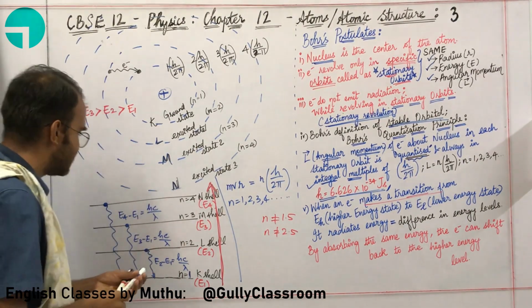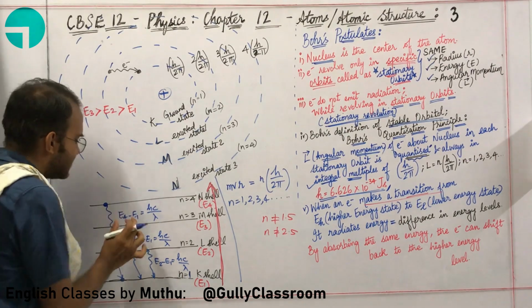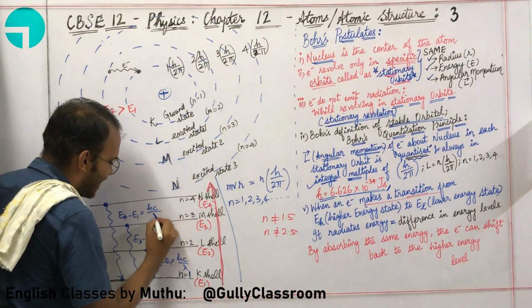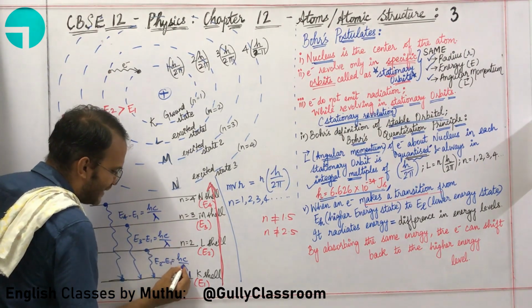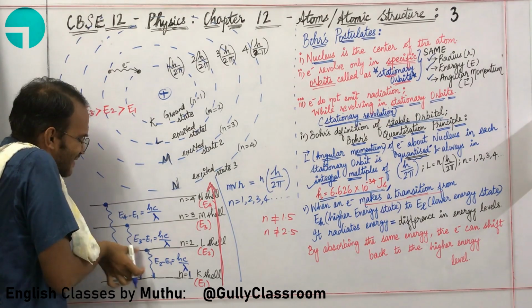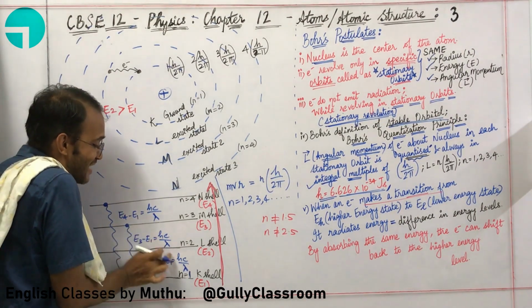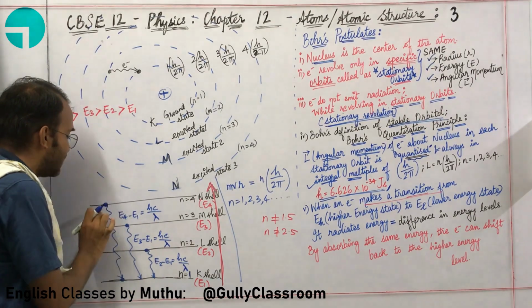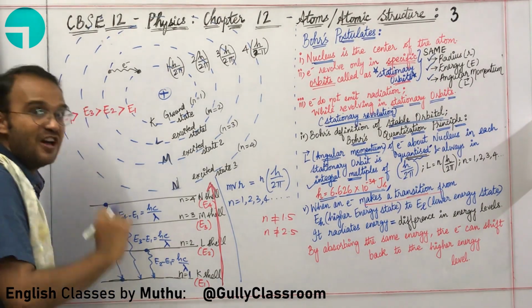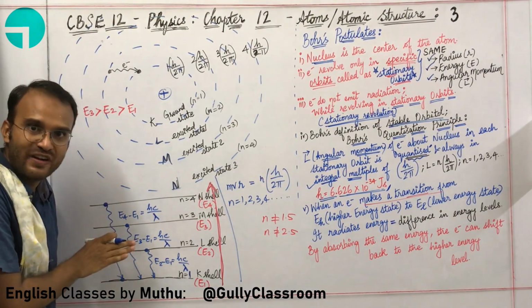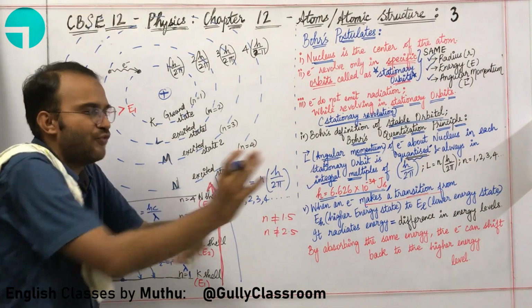So lambda is the only variable. Because here the energy levels are different, each and every lambda will also be different and specific. As the energy levels are different, each and every lambda will also be different and specific to this particular decay, when an electron is moving from a higher energy level to a lower energy level by releasing a photon.